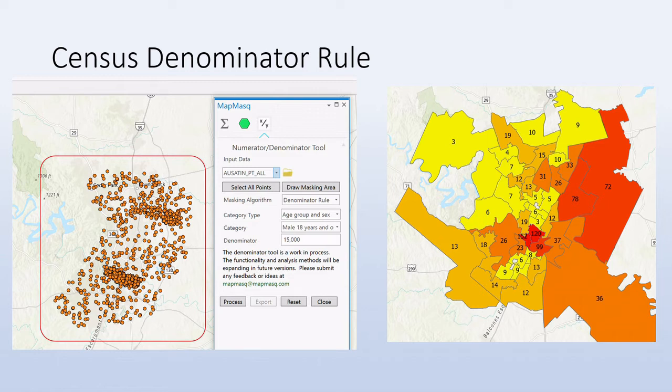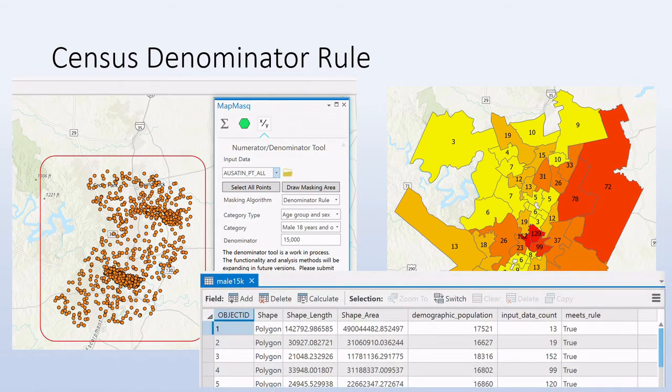In addition to actually going through this process, we save the actual underlying population. So in this case, that first polygon has just over 17,000 males 18 years and older. From this, you can derive percentages and rates and other information that might be relevant to what you're studying without having to actually pull the census data and do that yourself.